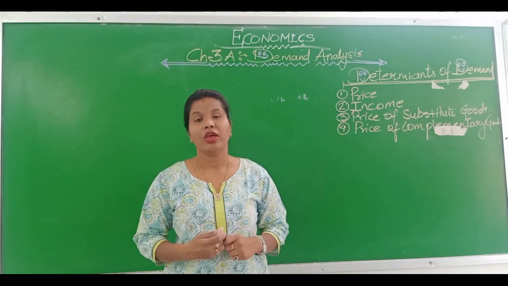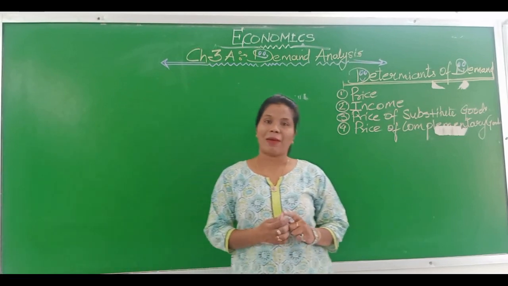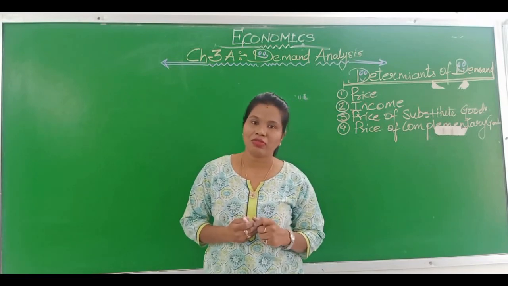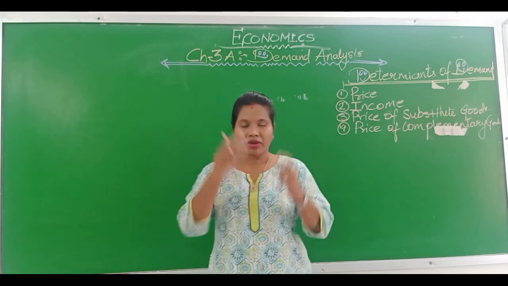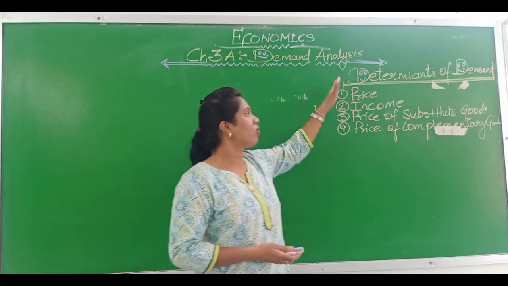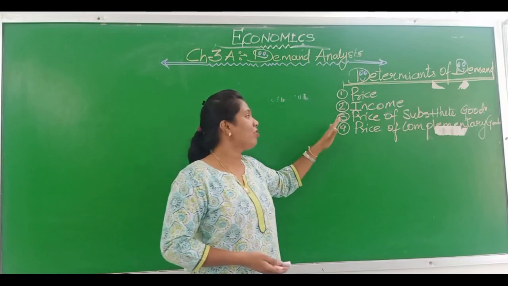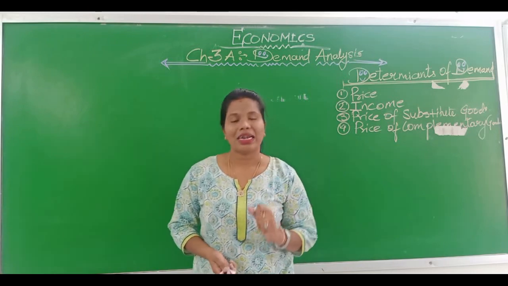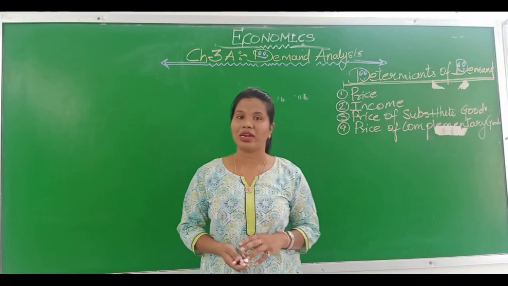These are complementary. If the price of petrol increases, demand for cars will decrease. If the price of ink increases, demand for pens would decrease. So it's a complementary good. The first one was price, then income, price of substitute goods, and prices of complementary goods. I'll give you 10 to 15 seconds to understand and read, then we will go towards the further determinants of demand.